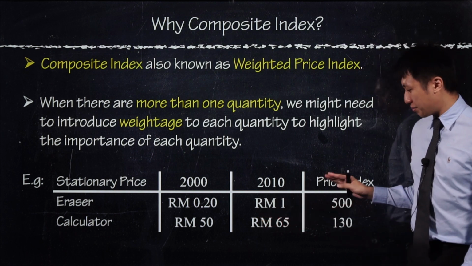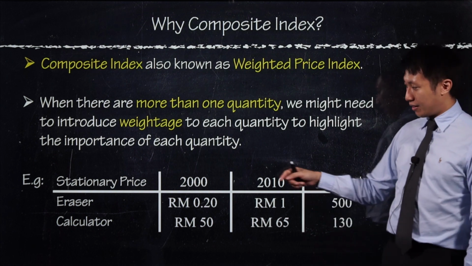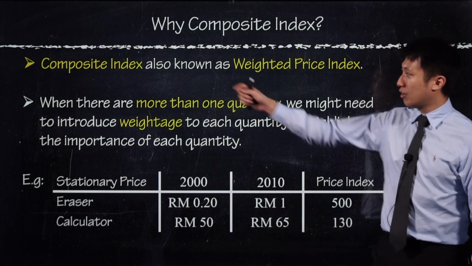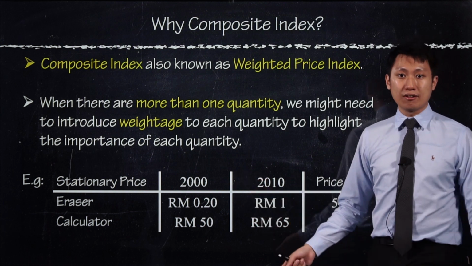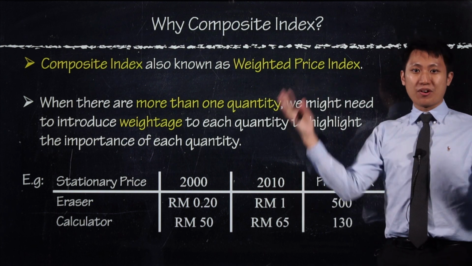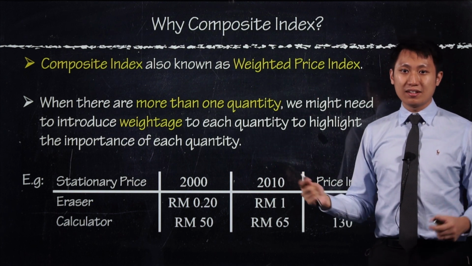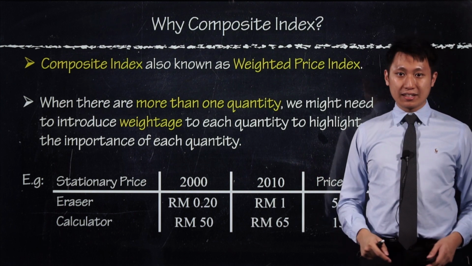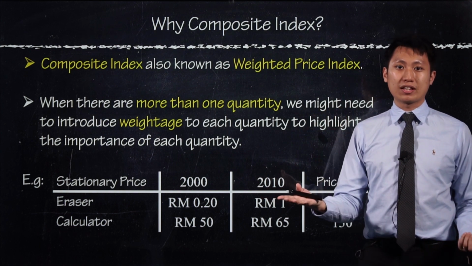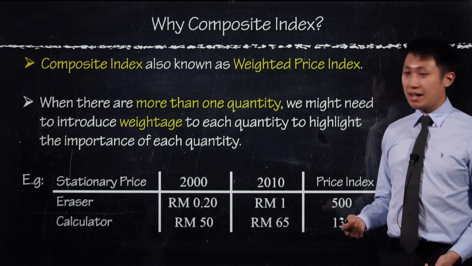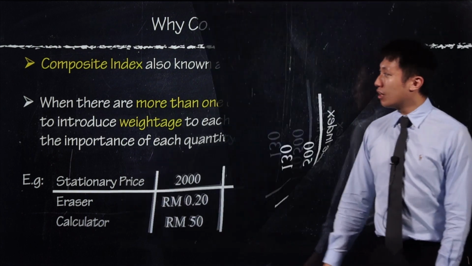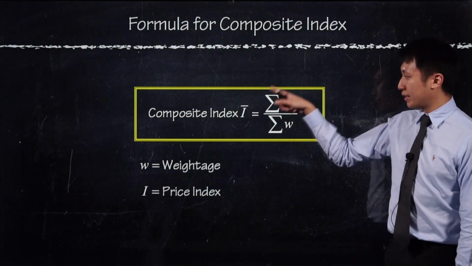So you are not talking about price indices one by one now, you are talking about them in a bunch, together as one whole category, and talking about the index. It's called the composite index. Like the stock market also. In general, you talk about the stock market, then you look at the main board. How do I talk about the main board? You pick the highest market capital, and talk about the top 10, maybe top 10 or top 20, and so on. Then that will give you a good idea of the whole market, whether it's doing good or doing bad. So composite index is given by this formula.